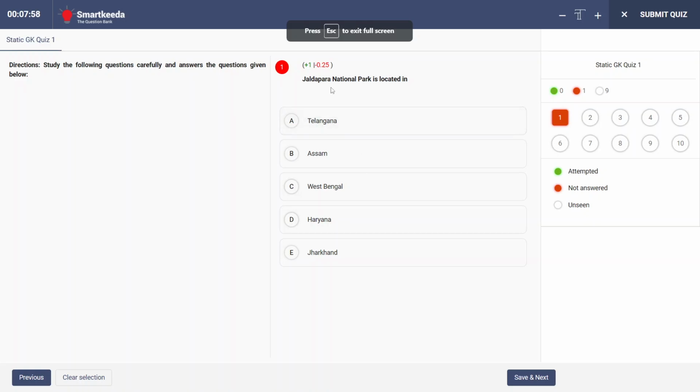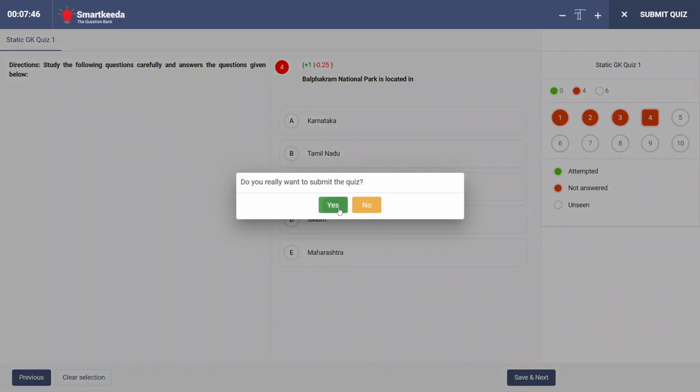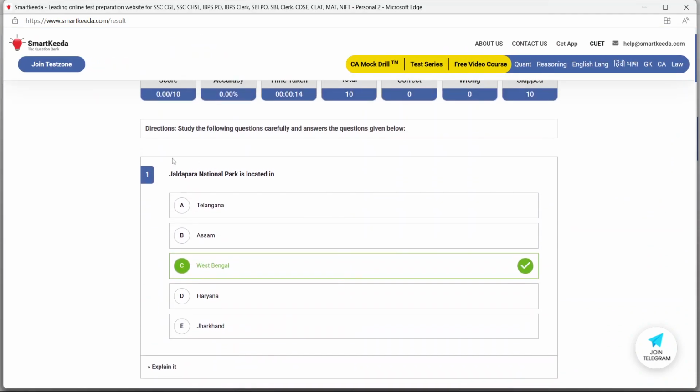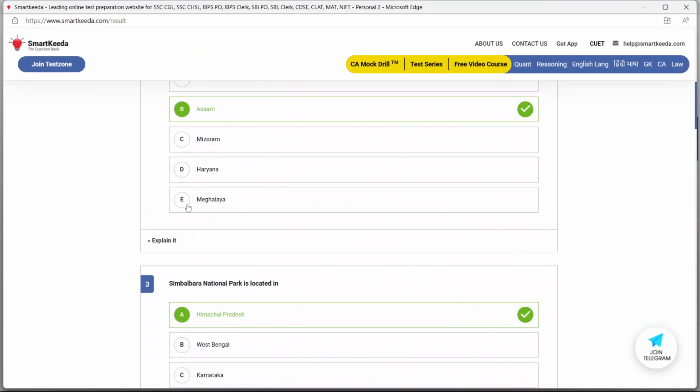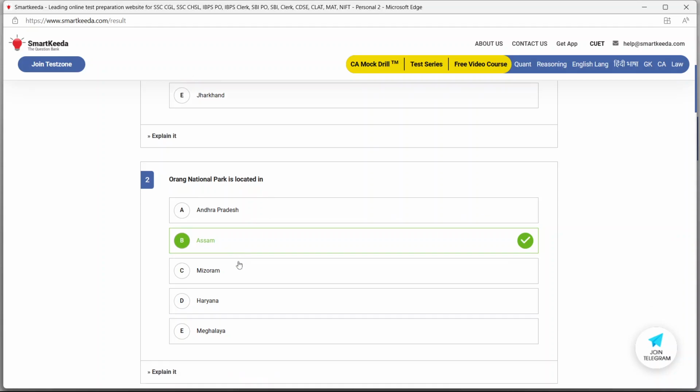So Jaldapara National Park is located in which state? Orang National Park is which? Silbhadra National Park, which? Bhalukpong National Park, which state? So you can answer it very easily. After you have answered, even if you don't know the answer, you can check the correct answer. So for example, Jaldapara National Park, the correct answer is given here. Orang National Park, the correct answer is given here.